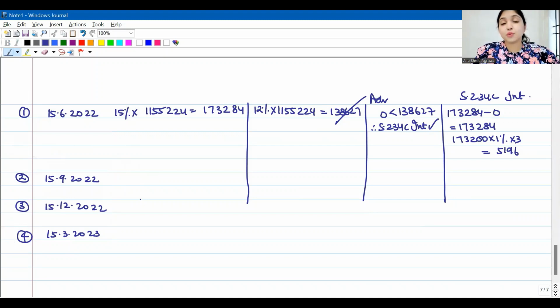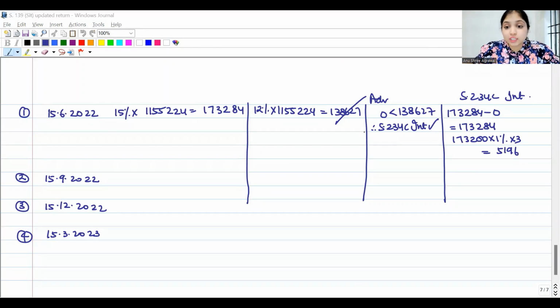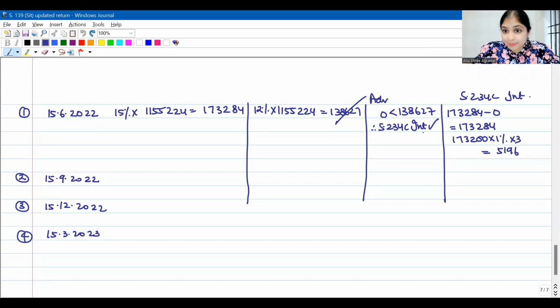See, I'll repeat this 234C part again. On 15th June, I should have paid 15% of assessed tax. But how much did I pay? I paid nothing. I should have technically paid 15%, but there wouldn't have been 234C interest had I paid 12% at least. We are not even expecting the assessee to pay the full 15%. So basically, once you conclude that 234C is applicable, then this number becomes useless.